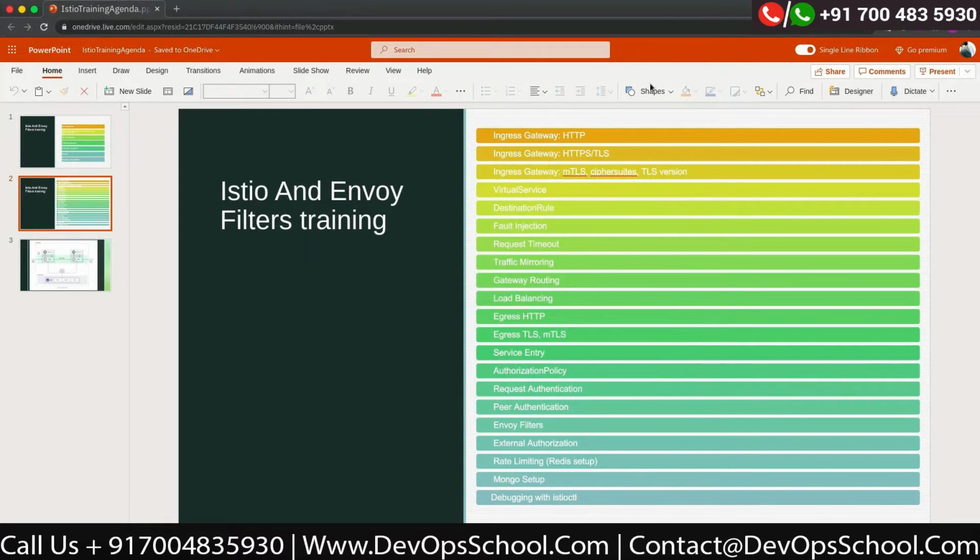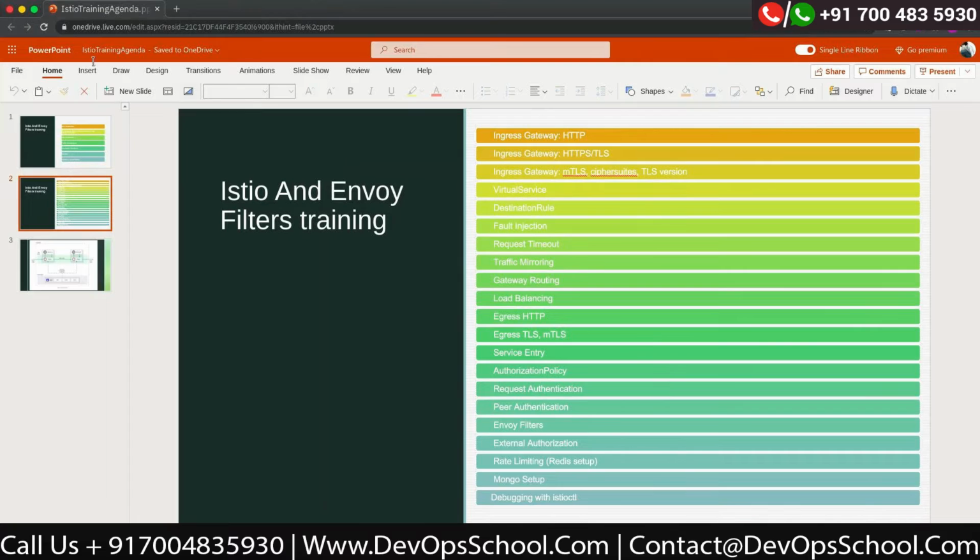So in today's session, what I'm going to cover is Ingress Gateway HTTP, Ingress Gateway HTTP TLS, Ingress Gateway MTLS with cipher suites and TLS version. Partially, we are going to cover virtual service. Then we are going to cover fault injection, request timeout, and traffic mirroring. So this is my agenda for today, and hopefully everybody will be able to do their hands-on exercise as well on all these topics. So today's agenda is ingress gateways plus virtual service and fault injection, request timeout, and traffic mirroring.